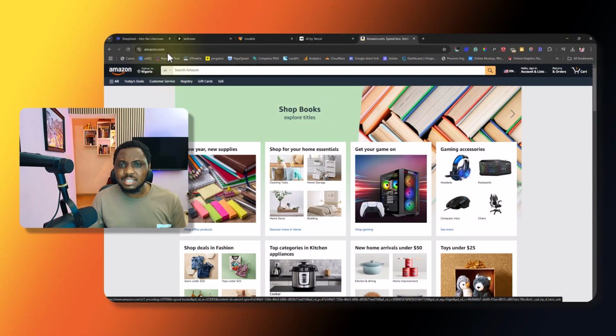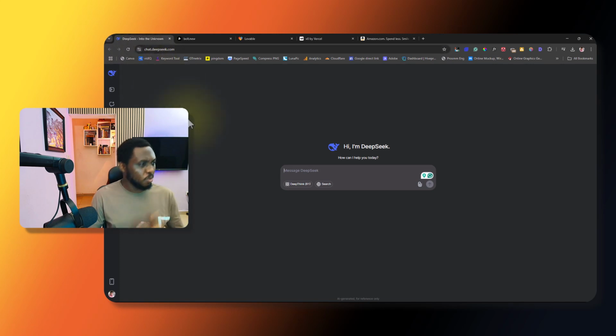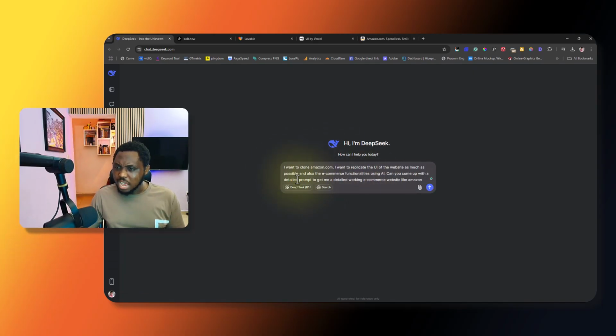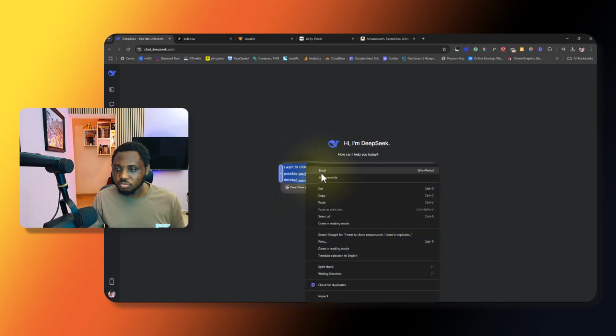So in my case here, I would just want to use DeepSeek. Maybe we can use ChatGPT, and also maybe Claude can help us. Using DeepSeek, I can just come here and just give my basic prompt. I want to clone Amazon.com. I want to replicate the UI of the website as much as possible, and also the e-commerce functionality using AI. Can you come up with a detailed prompt to get me the detailed working e-commerce website like Amazon, right? Maybe I should just copy this prompt.